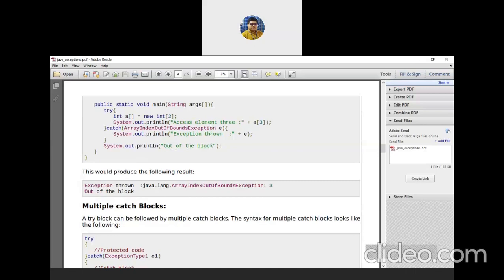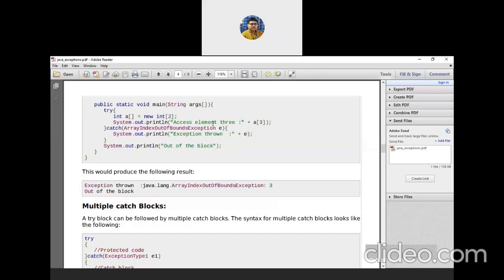If you do not handle it, your program will stop at that point. The rest of the lines, like this "out of the block" line, will never be executed. Because an exception occurred in your program and you haven't handled it, the program stops there, which is completely unintentional.